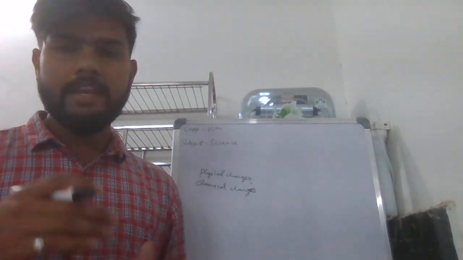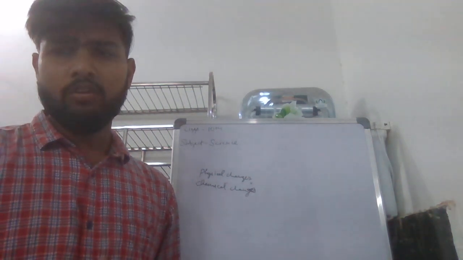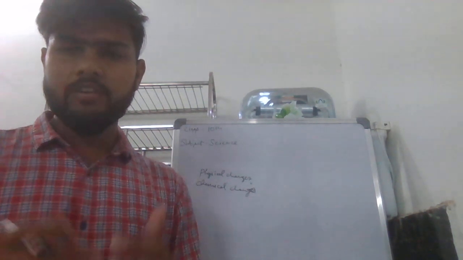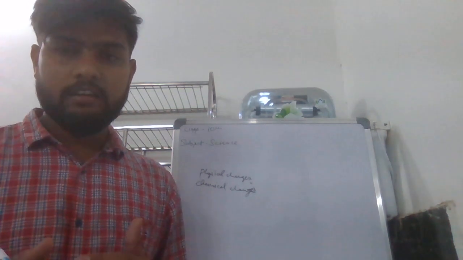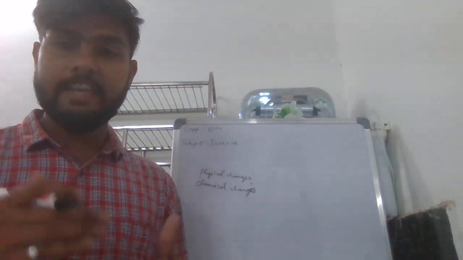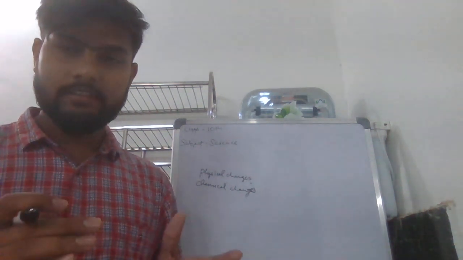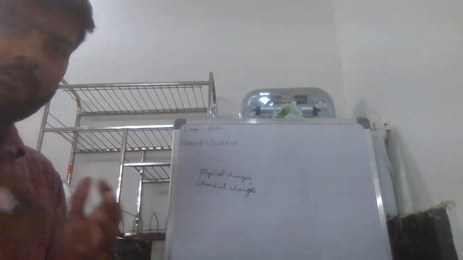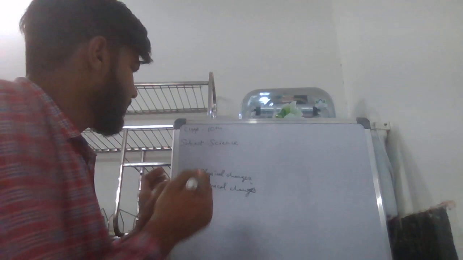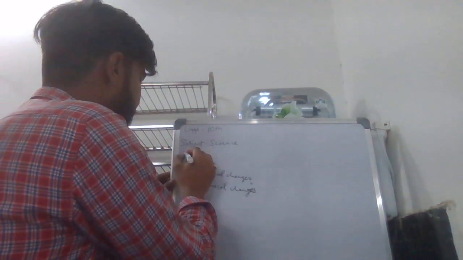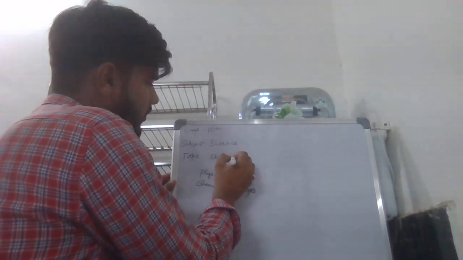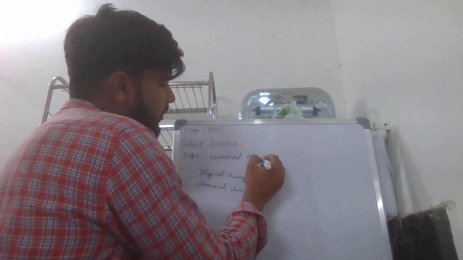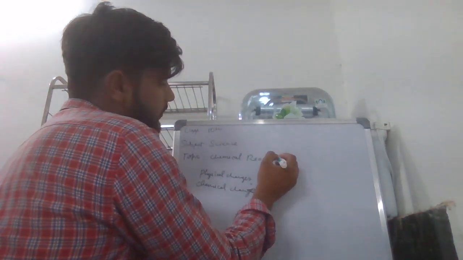Moving further, today we will discuss chemical changes and see chemical reactions in today's lecture. Today our topic is chemical reactions and changes.